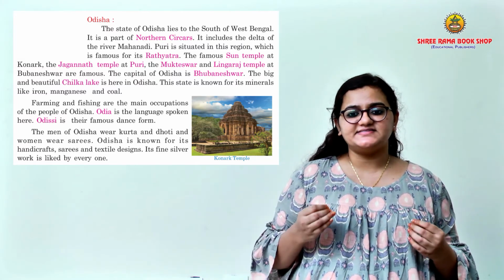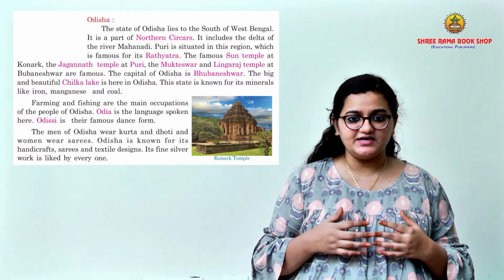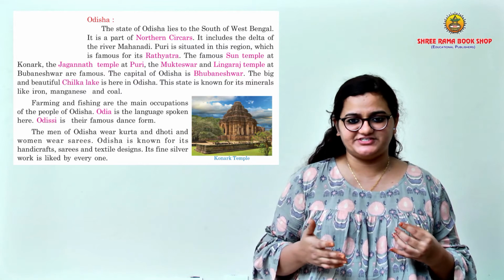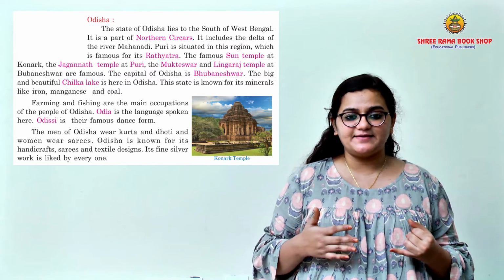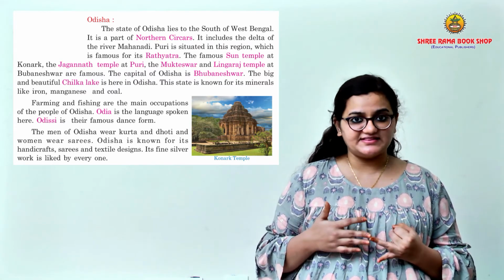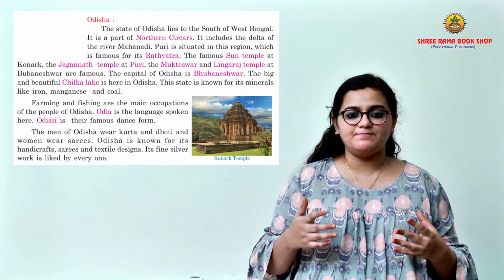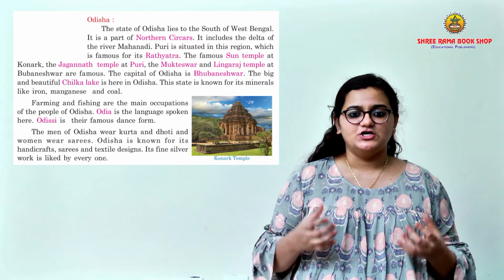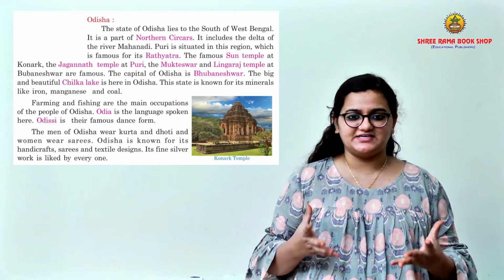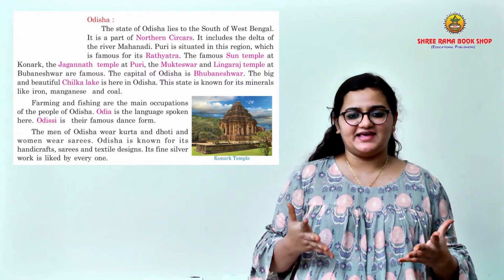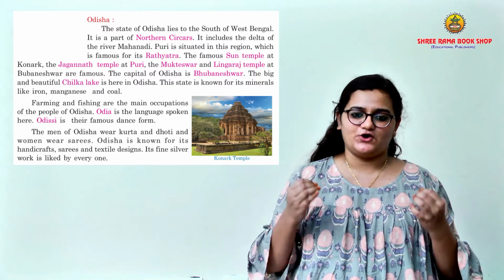Puri is the city which is situated here, which is famous for its Ratha Yatra. You might have seen it on television, right? The famous Sun Temple at Konark, the Jagannath Temple at Puri and the Mukteshwar and Lingaraj Temple at Bhubaneswar are famous. Bhubaneswar is the capital city of Odisha. Yes, the big and beautiful Chilka Lake is well known in Odisha.